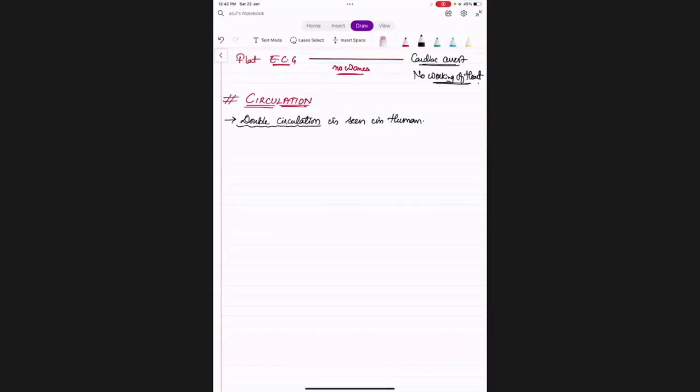Double circulation is during a cardiac cycle.